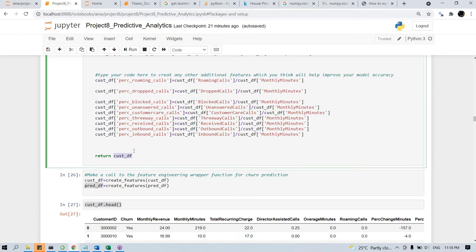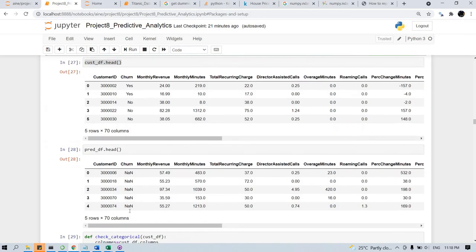As I said previously, instead of cleaning up the data separately for the prediction data frame, we do it along with the training data set. So when I add a feature for the training data set, I add the same feature for the prediction data set.